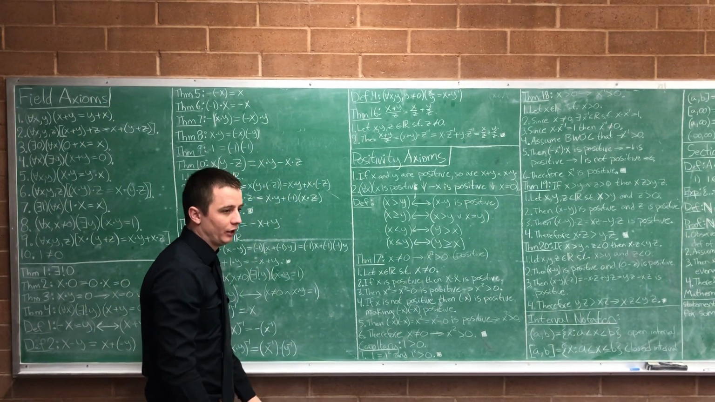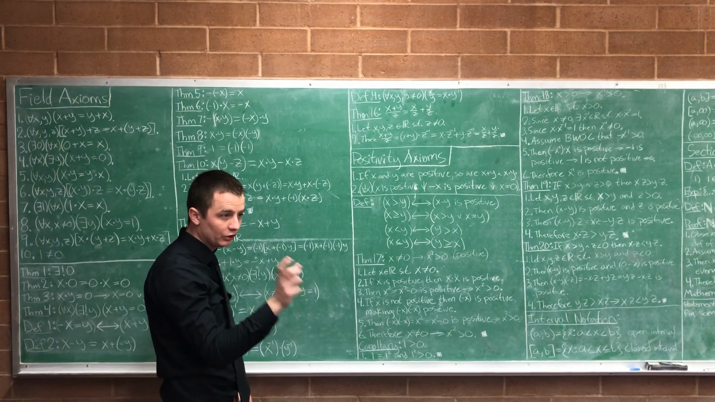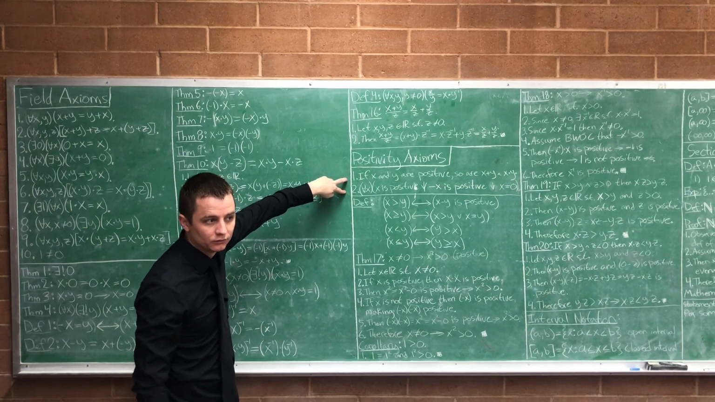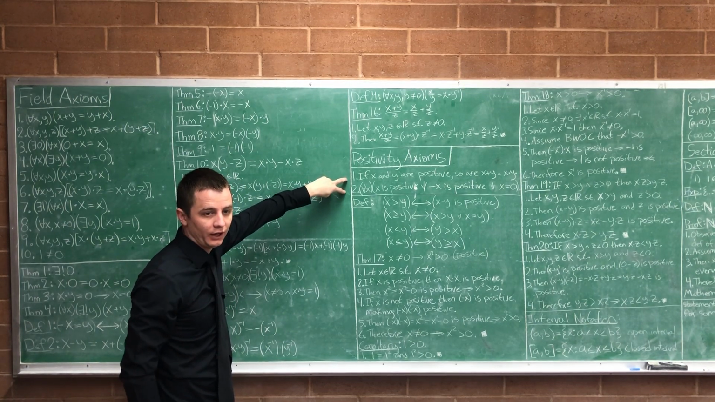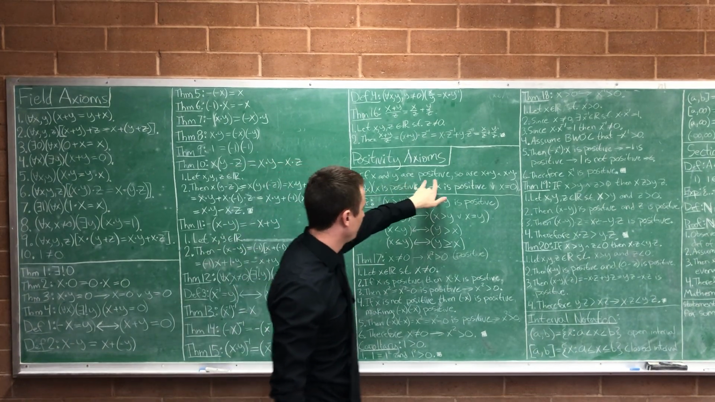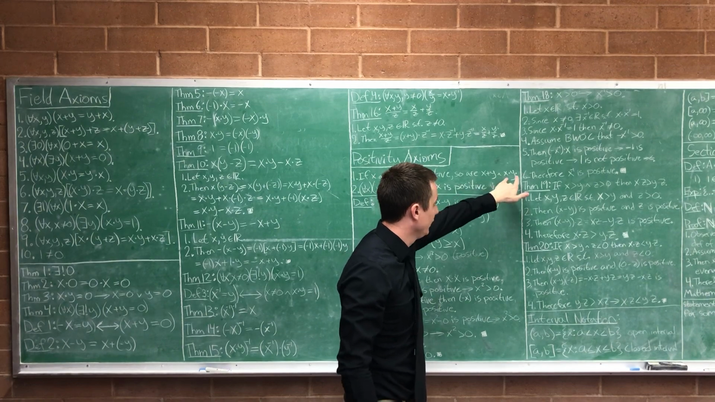The positivity axioms say that there is some subset of the real numbers that we're going to call positive that satisfy these 2 things. Okay? So 1, if x and y are positive, then so are x plus y and x times y.